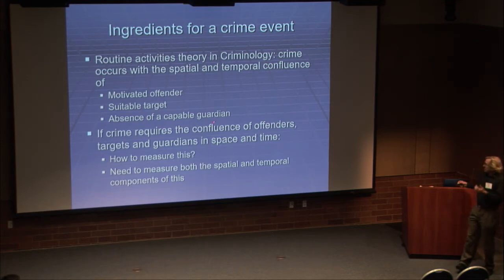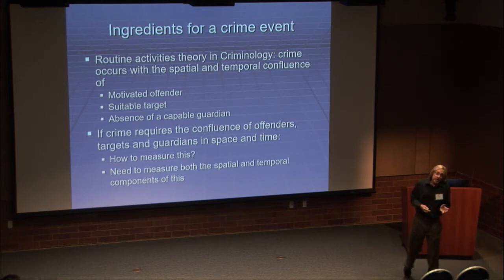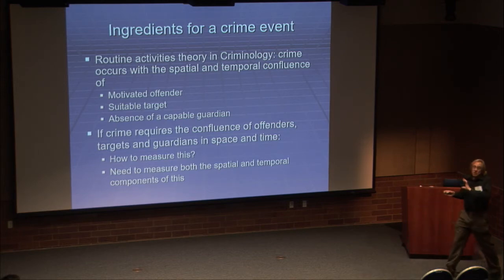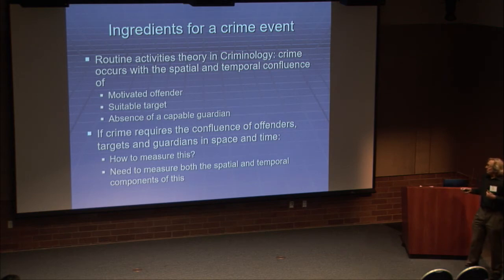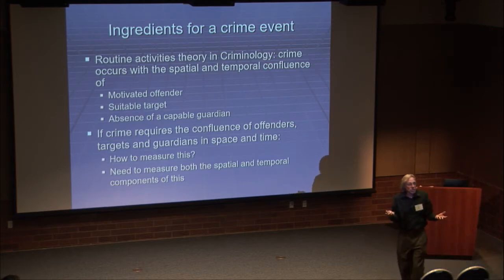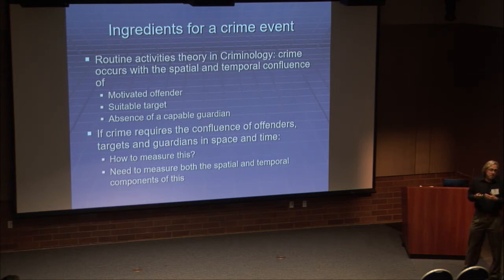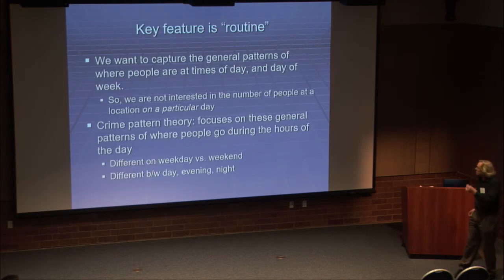So again, if crime requires this confluence, first of all, how do we measure this? How do we know how many people are in a place? An additional challenge that I'm going to allude to here, but the Twitter data doesn't solve for us, is how do we know, if we have a bunch of people here, which of you are offenders, which of you are targets, and which of you are potential guardians? Hard to know, right? And so we're going to punt on that today. But that's almost the Achilles heel, you might argue, of this theory. But that's down the road to think about. We certainly need to measure both the spatial and temporal components of this.